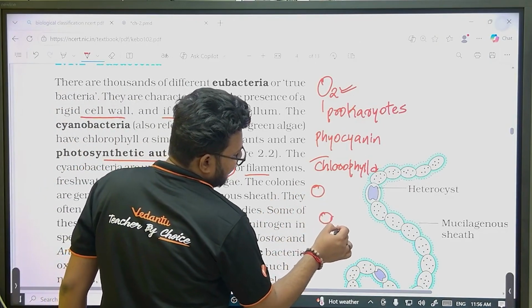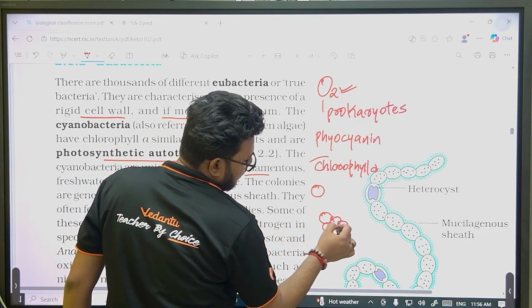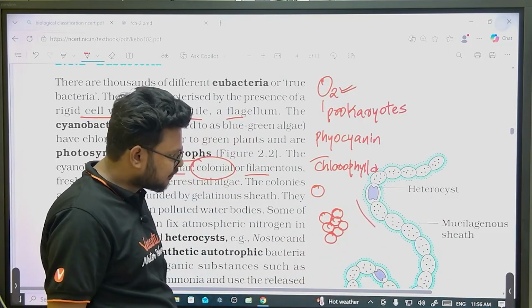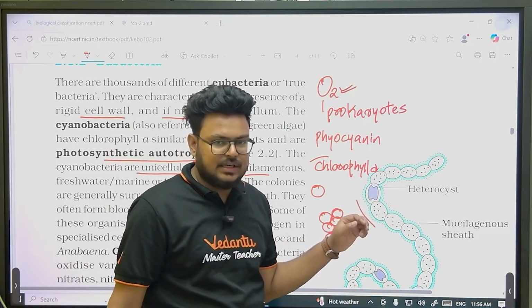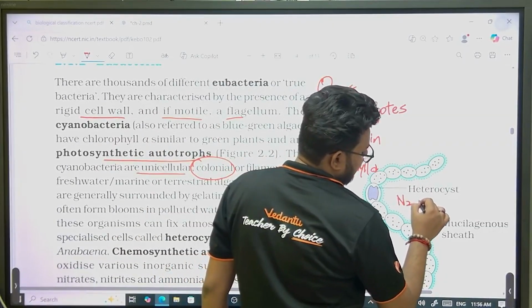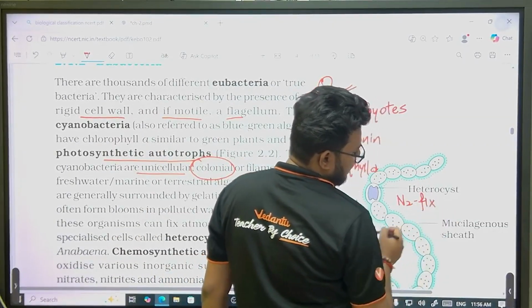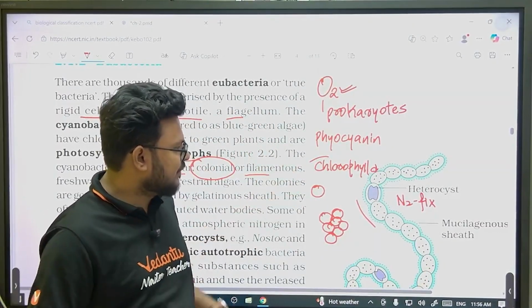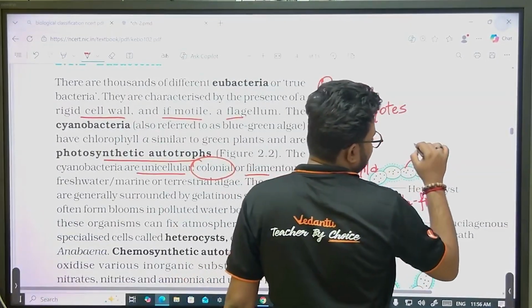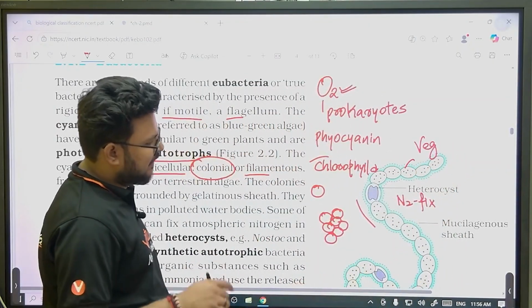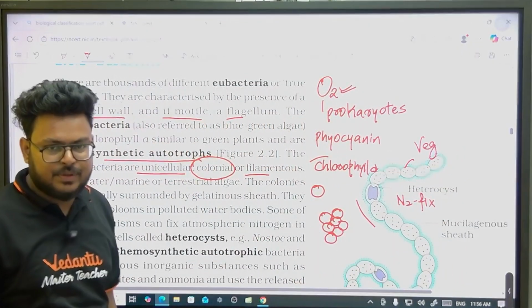They can be in the form of colonies like this, or they can be filamentous like you can see here. They have a specialized cell called heterocyst that will participate in what? N2 fixation. Photosynthesis does not take place in heterocyst, it takes place in other cells. These cells are called what? Vegetative cells. You can see the entire filament is surrounded by a sheath of mucilage.